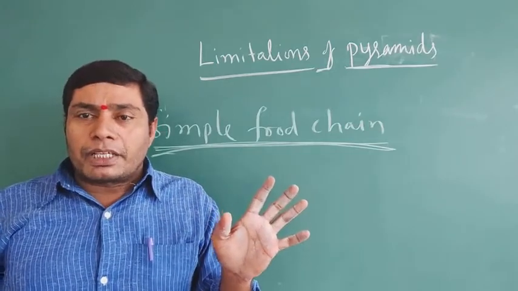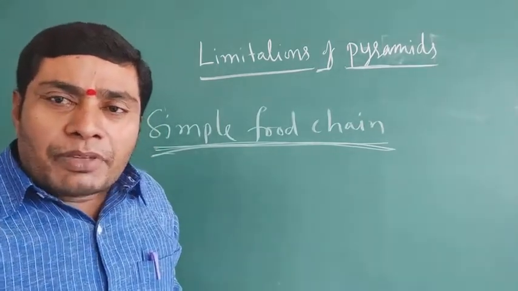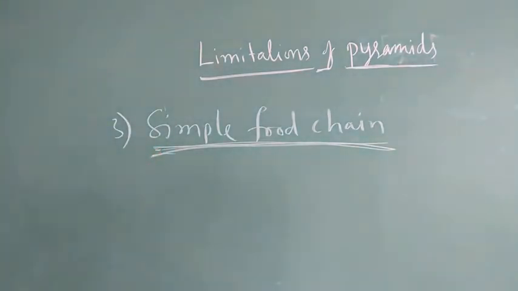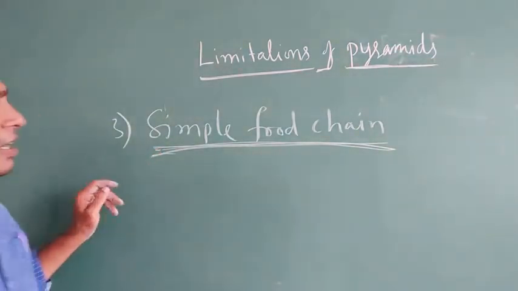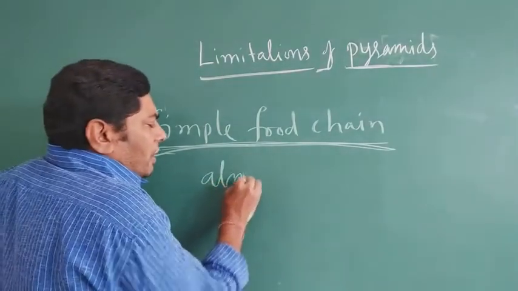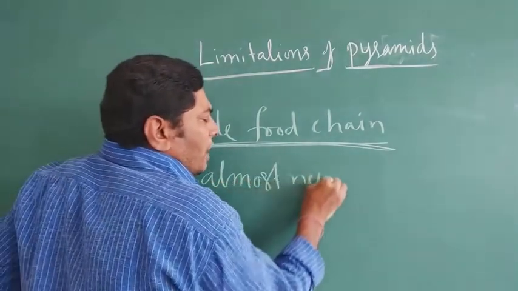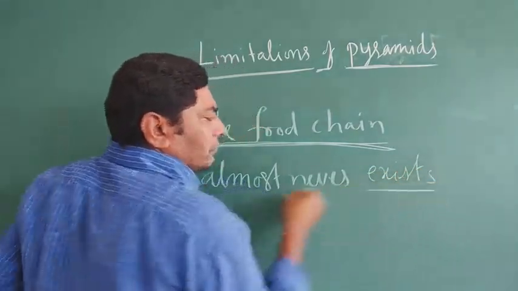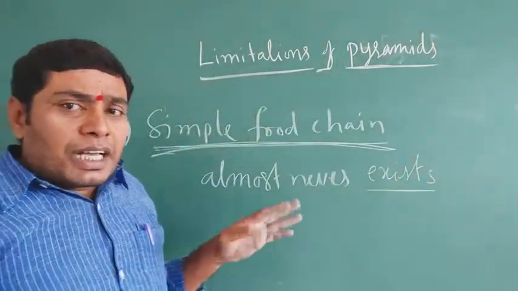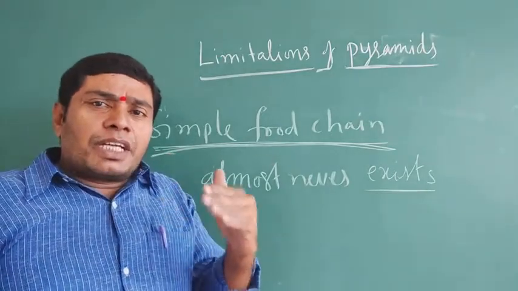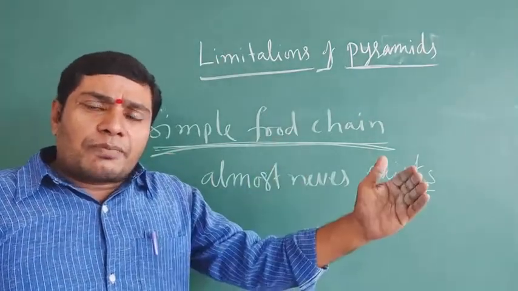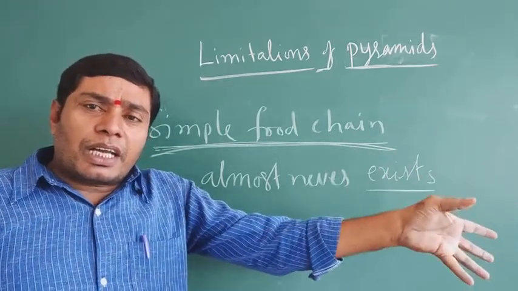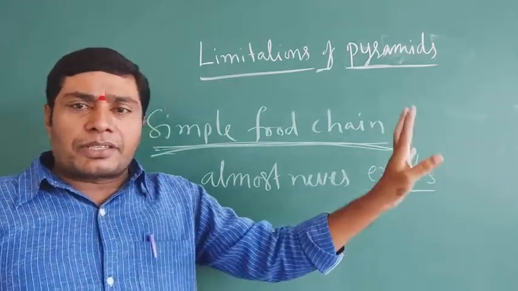In a simple food chain, one organism depends on only one other organism. After a long time, the feeding organisms will become fewer or no more on the earth.